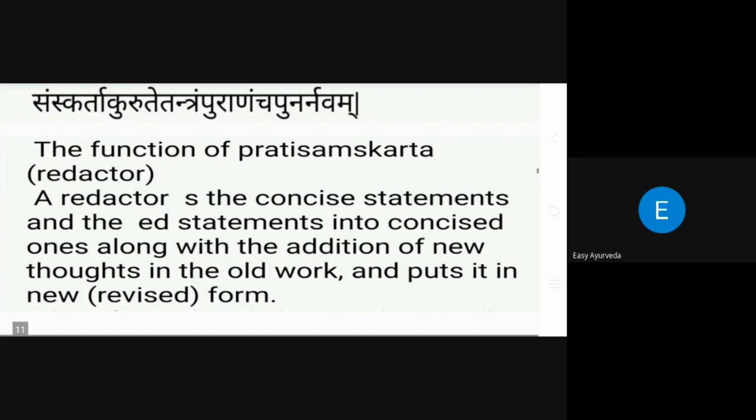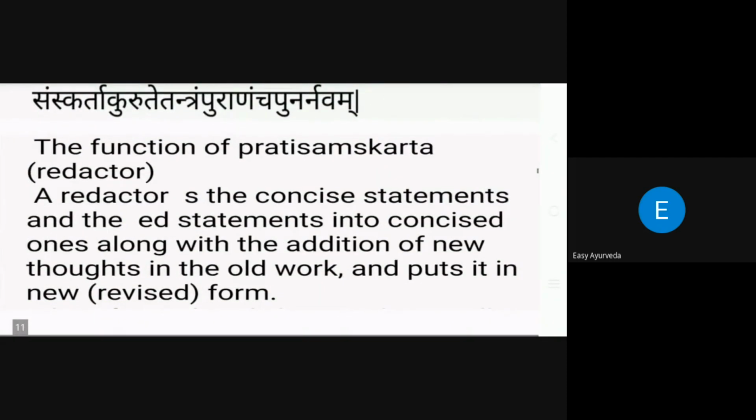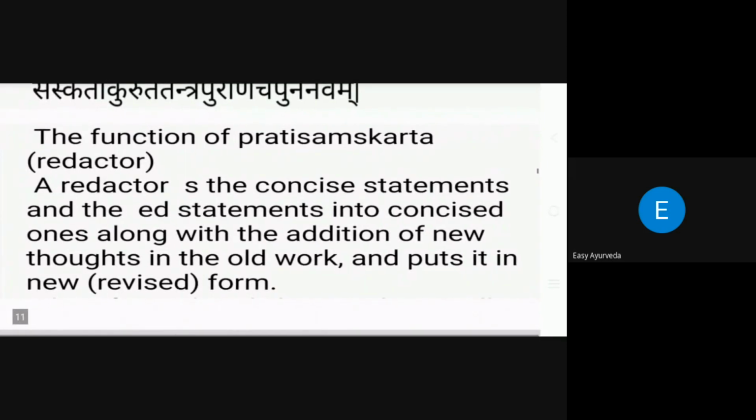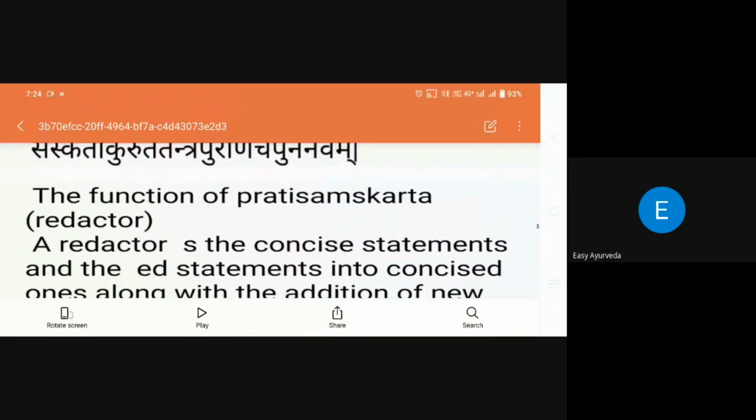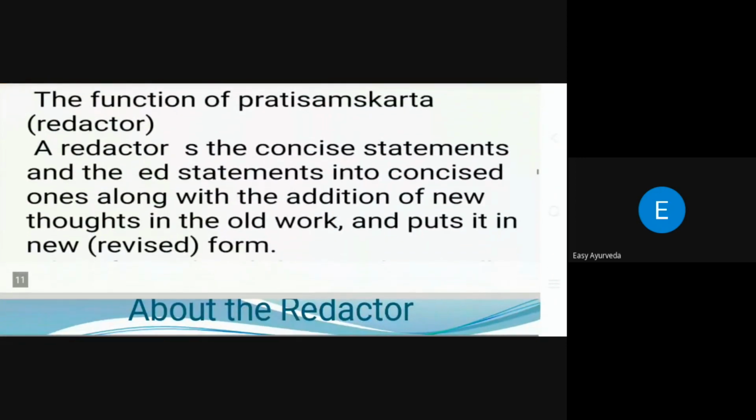Not just elaborating and condensing, he also has the capacity to add new thoughts to the old work. Whatever work is already done, to that he adds the present state of the work and puts it in a new version. That is the edition. Nowadays also, all the books available in the market